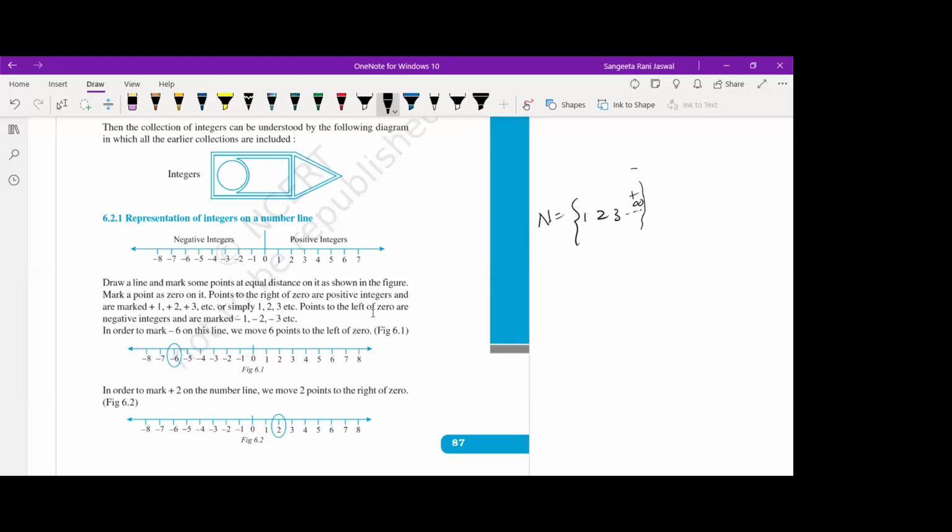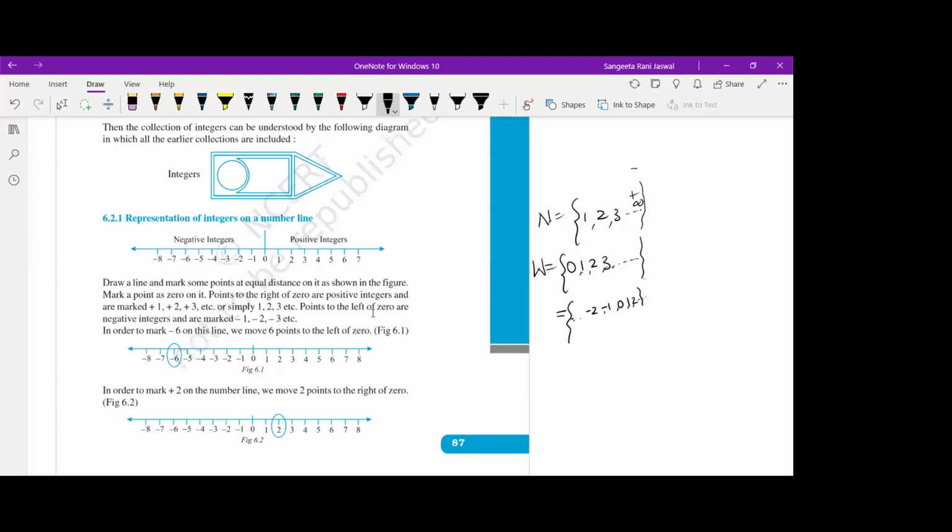And when 0 is added to this set of numbers, we say that these are now whole numbers. Whole numbers are denoted by the capital letter W. Okay, now we have another set of numbers added to it, negative numbers. So, like -2, -1, 0, 1, 2, and so on, right?